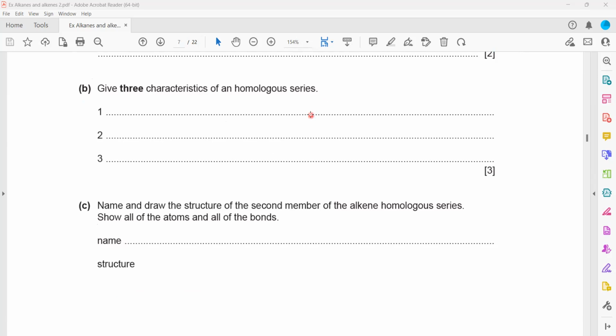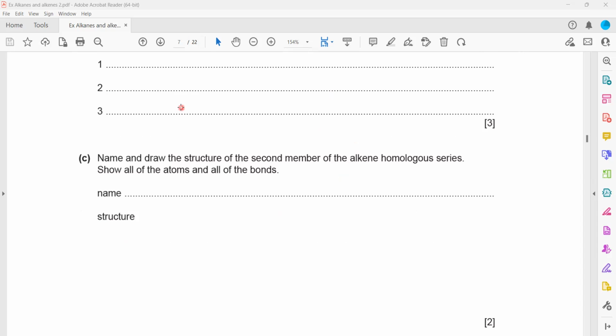Three characteristics of a homologous series: same general formula, same functional group, each member differs by CH2. Yes, Rafi, same method of preparation. Yes, that's right. Gradation in physical properties, physical properties gradually change. So that you will write here.